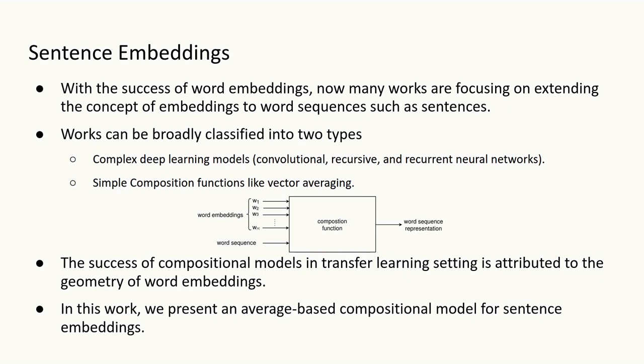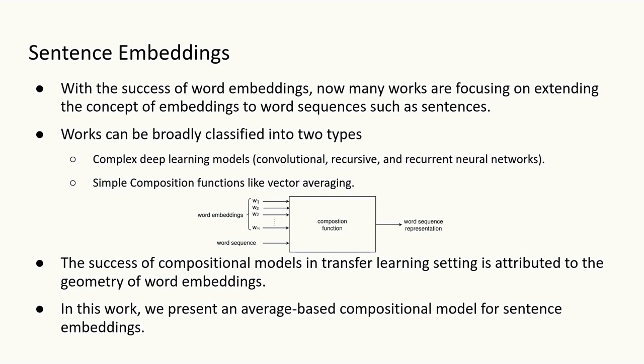Now let's talk about sentence embeddings. With the success of word embeddings, many works are now focusing on extending the concept of embeddings to word sequences such as sentences. The works related to sentence embeddings can be classified into two types: complex deep learning models, which use convolutional, recursive, and recurrent neural network architectures and learn sentence embeddings from scratch. The other type is simple composition models like vector averaging, which take word embeddings as input and combine them through some mathematical function and produce word sequence representations.